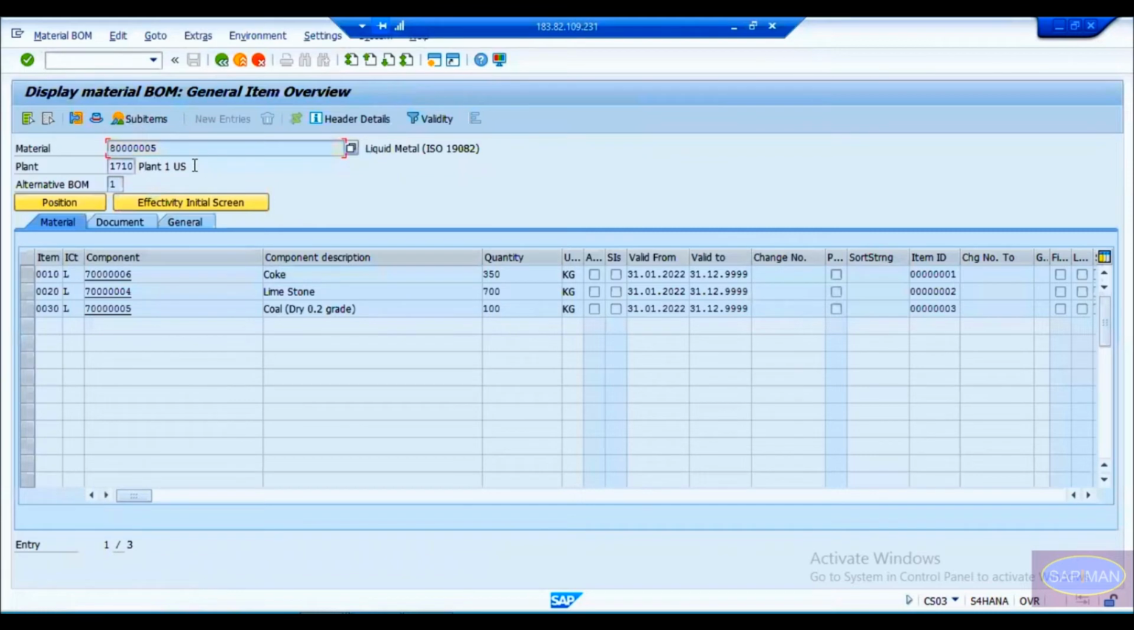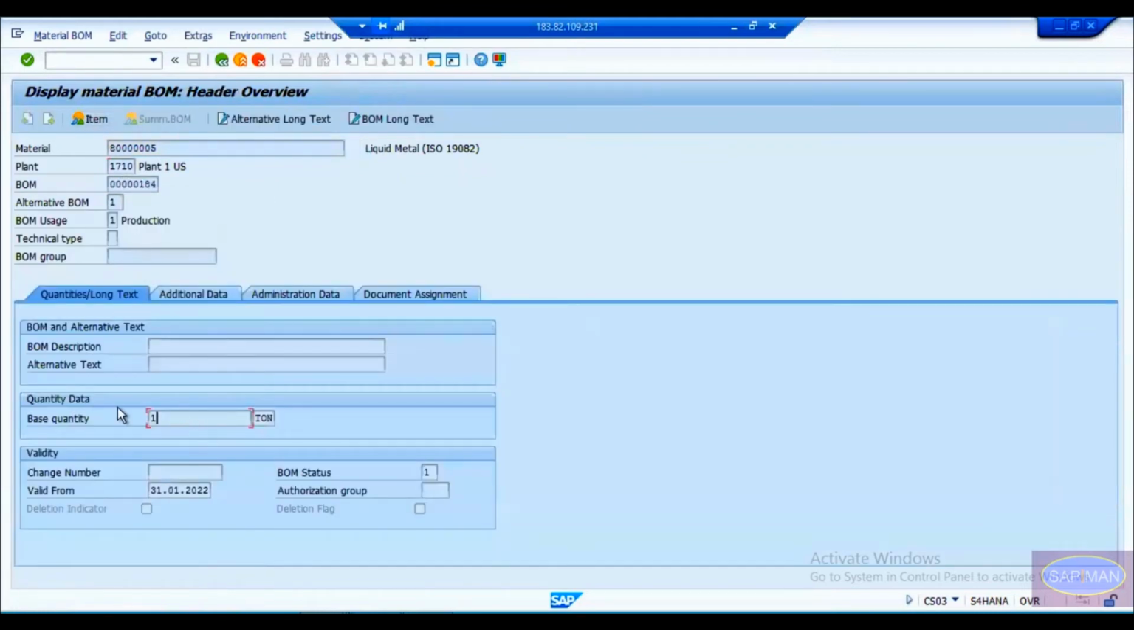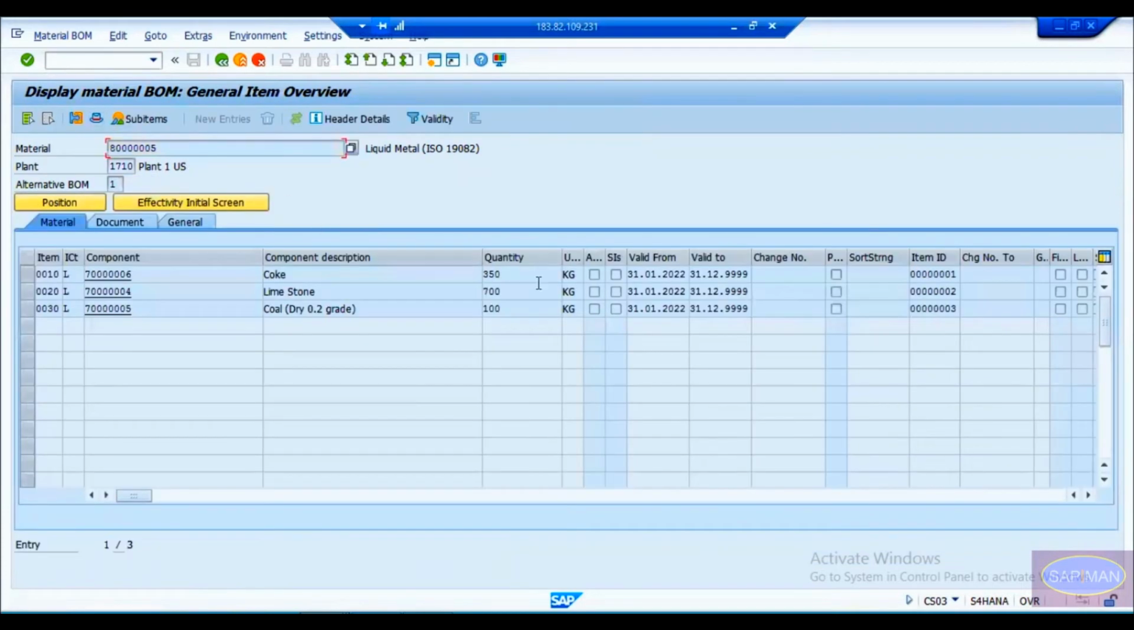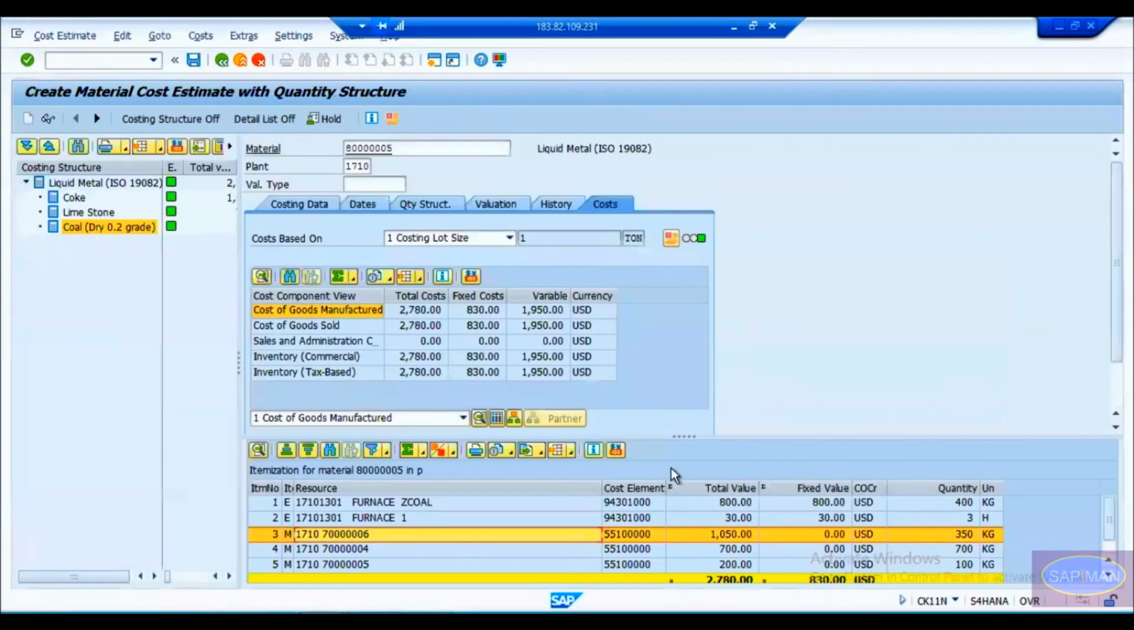Here you can see, to produce 1 ton of this liquid metal, you need 350 kg of coke, 700 kg of limestone and 100 kg of coal, dry 0.08. The same information you can see in your cost estimation screen: 350 kg, 700 kg and 100 kg. For 0006 it is 350 kg, 00004 is 700 kg, and 00005 is 100 kg. This is the BOM information the system is capturing, which you can see in the total value.